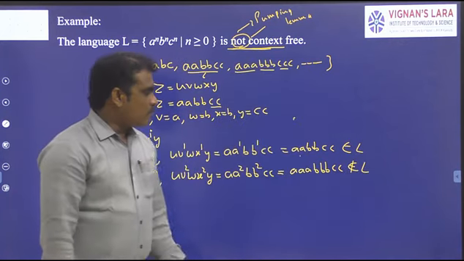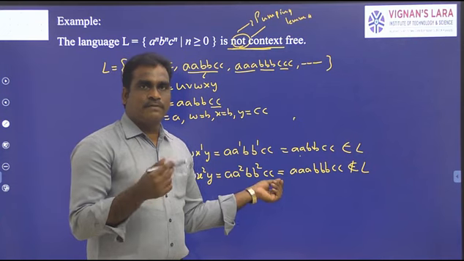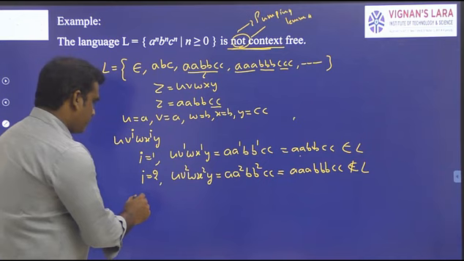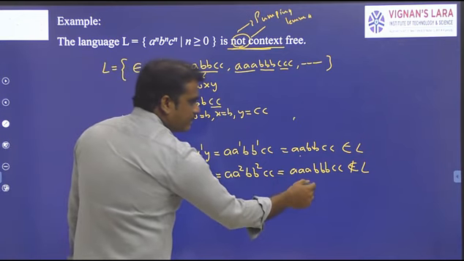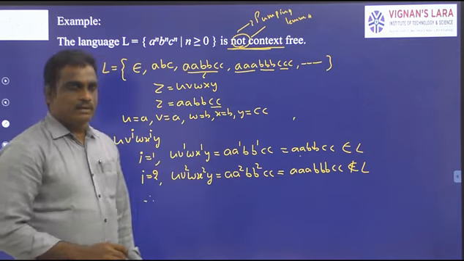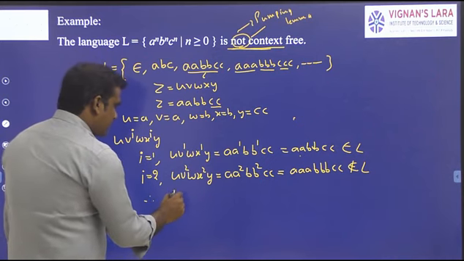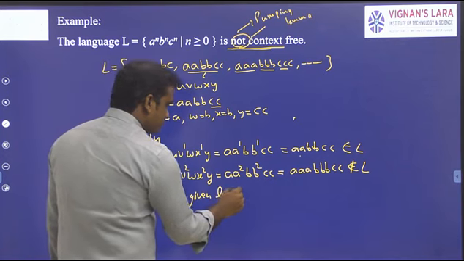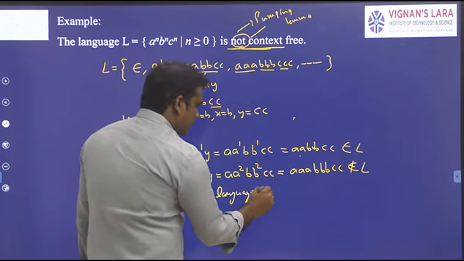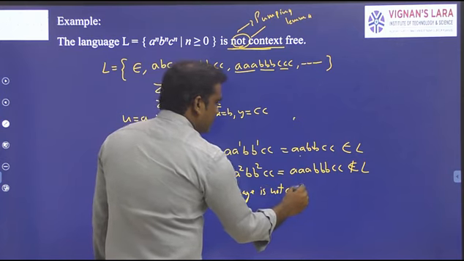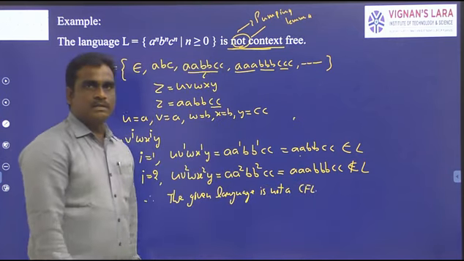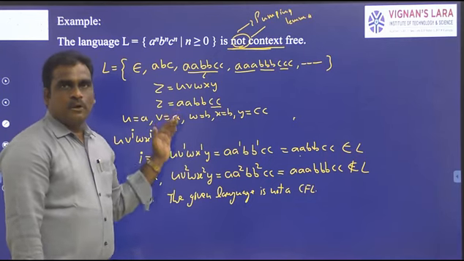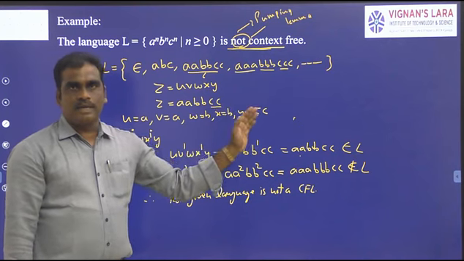So once any one string fails, the entire language is not a context-free language. Because triple A, triple B, double C does not belong to L, therefore the given language is not a context-free language. In this way we can prove that certain languages are not context-free languages.